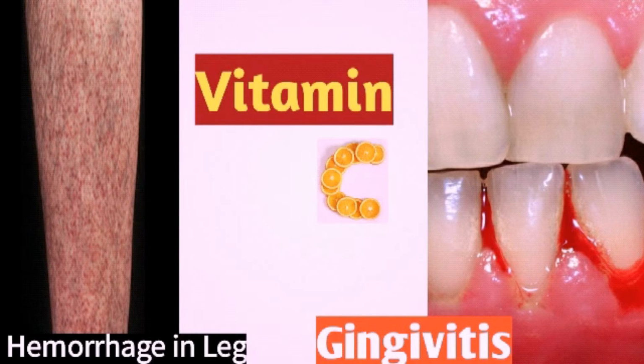The next vitamin is C. Actually, vitamin C deficiency leads to scurvy. This will be seen both in adults and children, but mainly among adults. This deficiency causes gingivitis, that is bleeding gums. If not treated, it leads to loosening of the teeth. Also, hemorrhage will occur inside the legs, that is purpura or red spots. These are the major clinical symptoms of vitamin C deficiency. It can be treated by taking 40 mg of vitamin C per day. Mainly it is found in citrus fruit varieties.